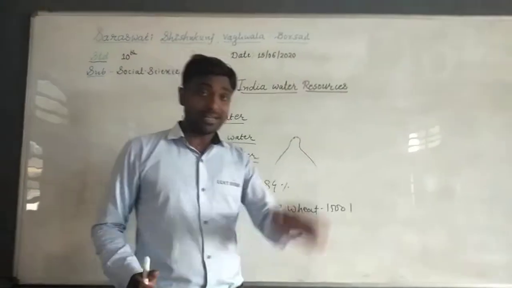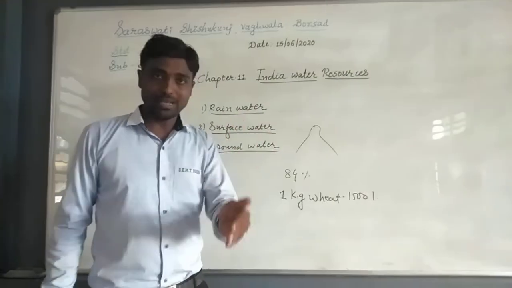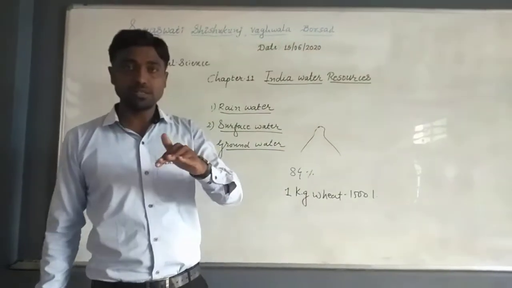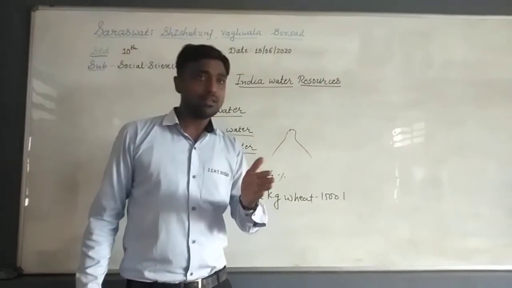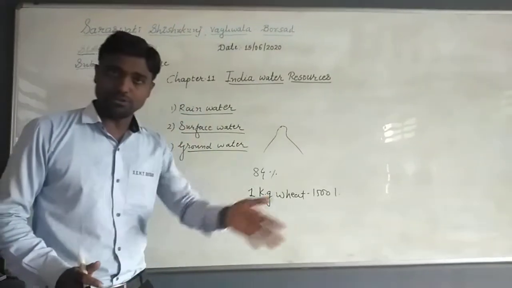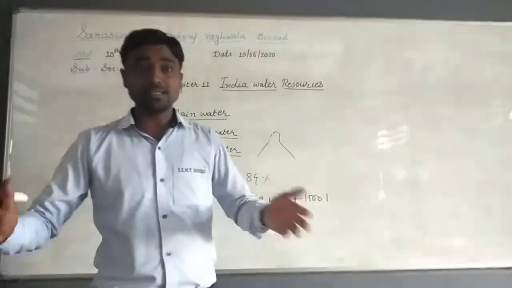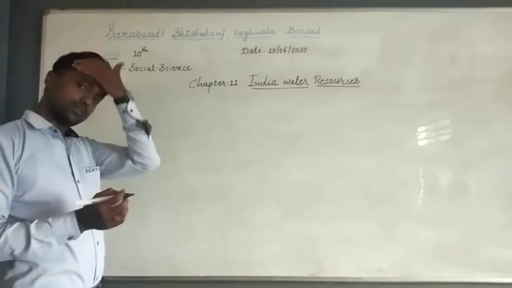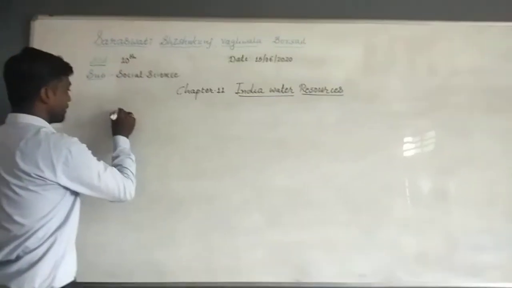Apart from this, there are the three mediums that we have discussed for irrigation: well and tubewell, canal and ponds. In that, well and tubewell are the most important mediums for irrigation purposes. Canal and ponds come respectively. So that we have discussed in the first video. So our today's topic is multi-purpose project. It's a totally different topic.